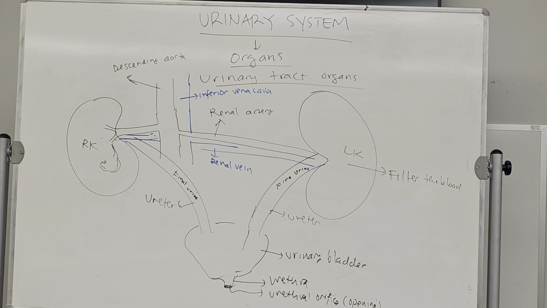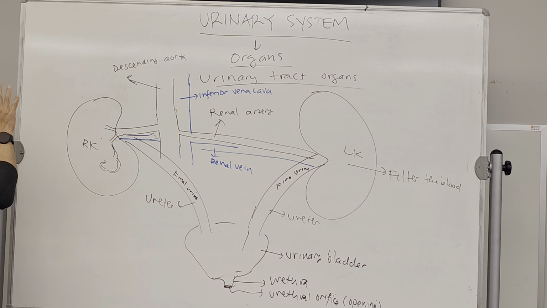We have not answered how the blood is filtered yet, right? We just looked at the organs. Now we're going to look at where the blood is actually filtered and how, and how the urine is actually produced.